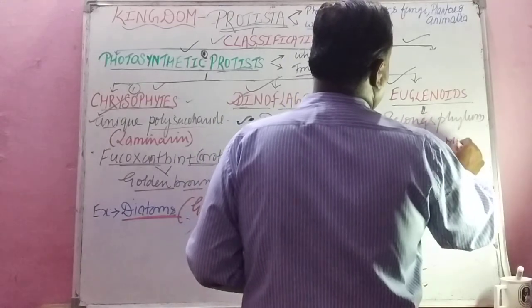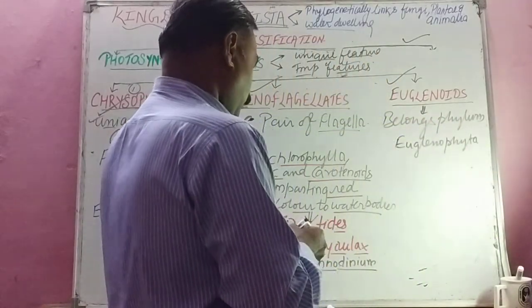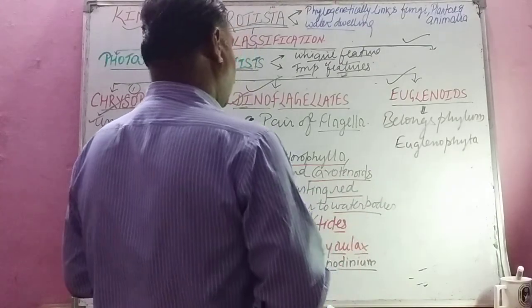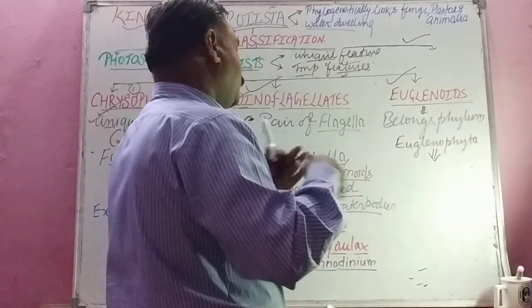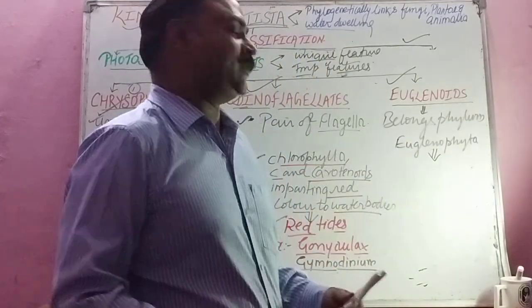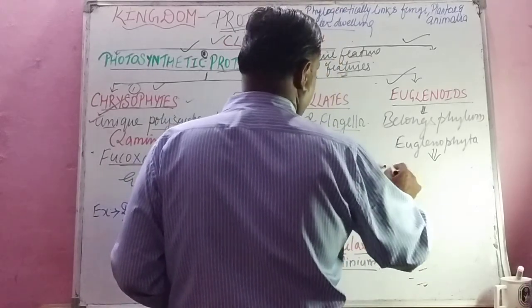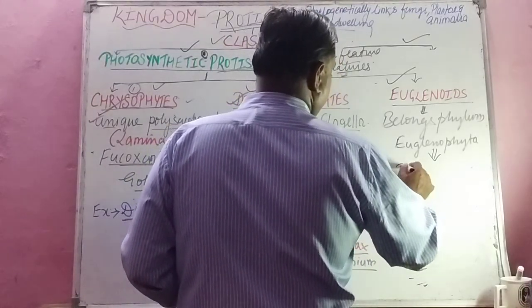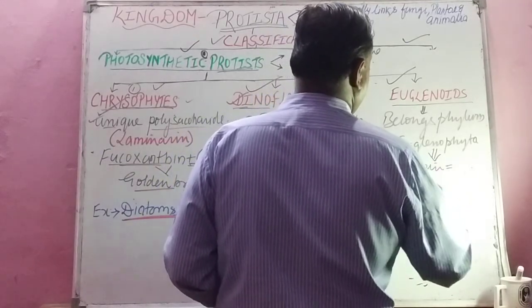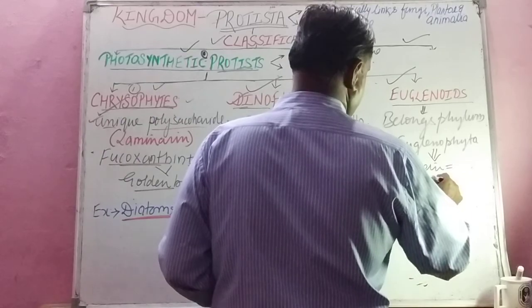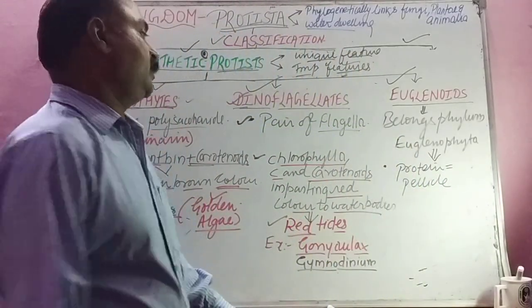Euglenophyta, this is the unique feature, isn't it? And one more important structural feature I will tell you. It doesn't have any famous pigment, but what is the other important structural feature? It contains a protein called pellicle, which provides flexibility to the body.